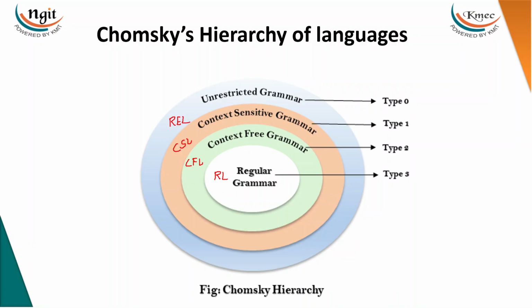The same way, for unrestricted grammars the machine is the Turing machine, for context-sensitive languages we have the linear bounded automata, the restricted Turing machine, and for context-free languages we have the PDA, the pushdown automata, and regular languages are accepted by the finite state machine or finite automata, right?